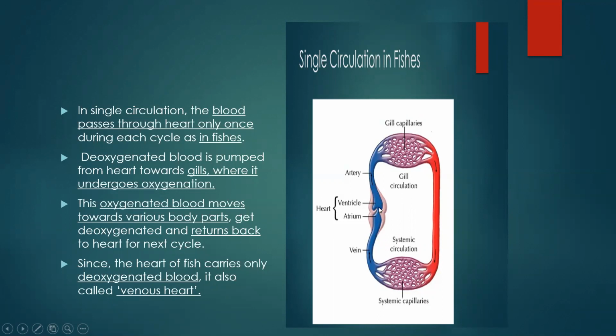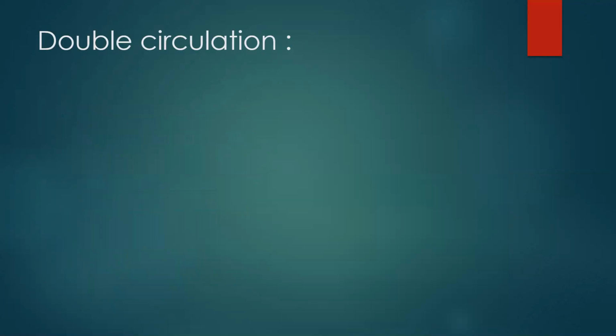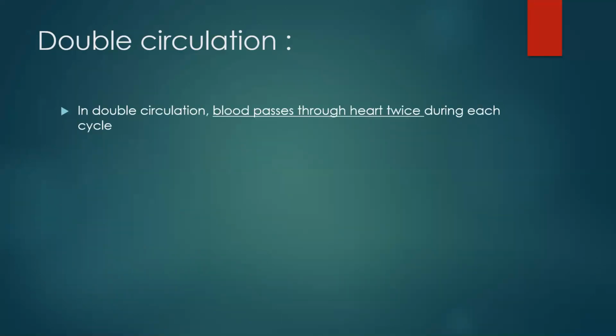In the single circulation, what happens? The blood passes through the heart only once in each cycle. During each cycle, the blood passes through the heart only once. That is why it is called single circulation. Next is double circulation. Now, what is double circulation? In double circulation, blood passes through the heart twice during each cycle.